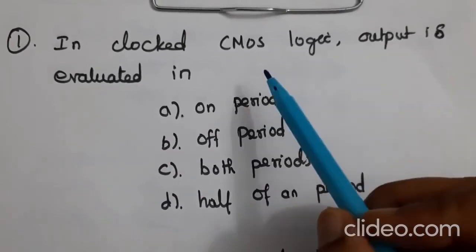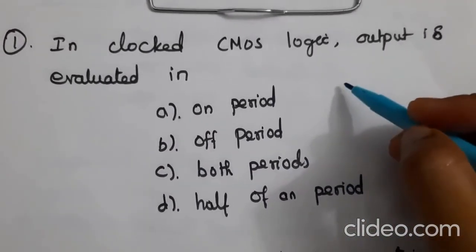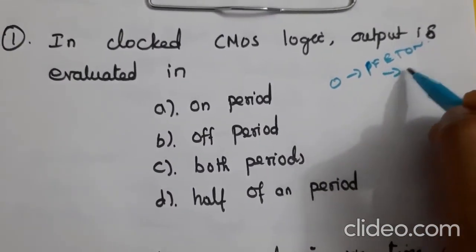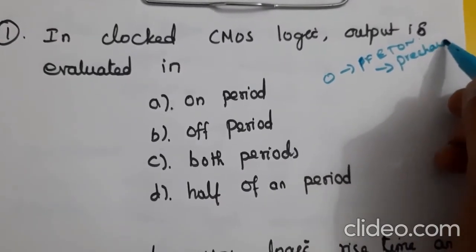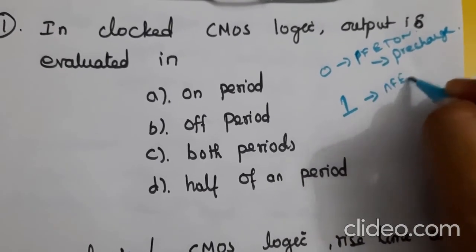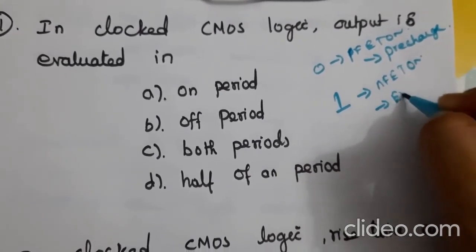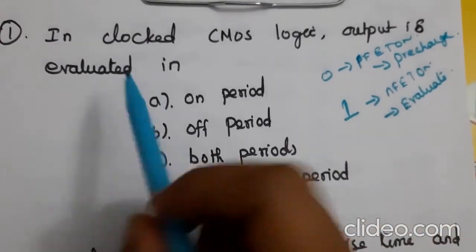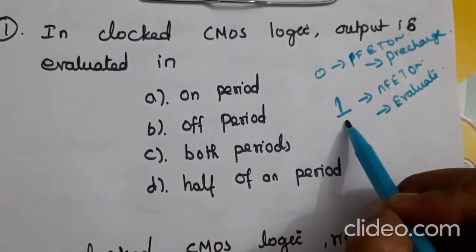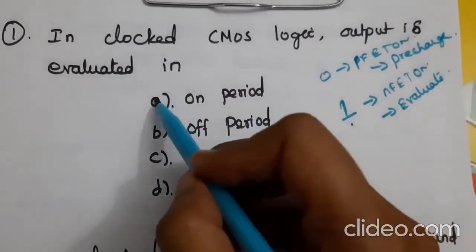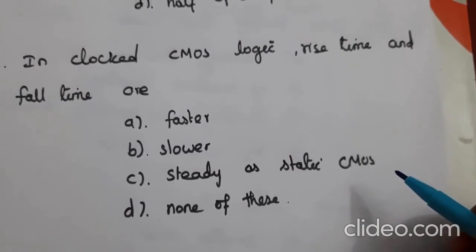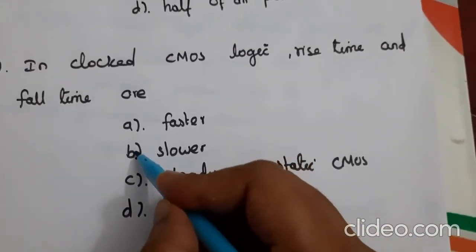In clocked CMOS logic, output is evaluated in, and when clock is 0 the PFET is on, and this is known as pre-charge stage. And when 1, NFET is on, and this is known as evaluate stage. So in clocked CMOS, output is evaluated in on period, that is 1, that represent on period. So here the answer is A. Next question, in clocked CMOS logic, rise time and fall time are slower compared to static CMOS. So here the answer is B.